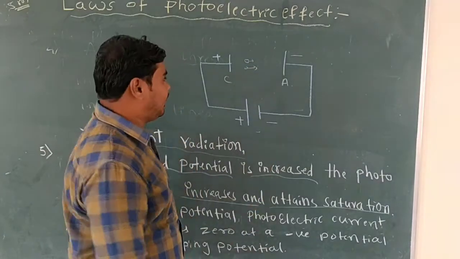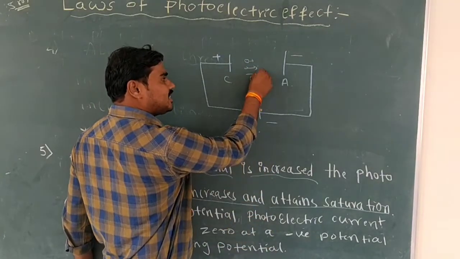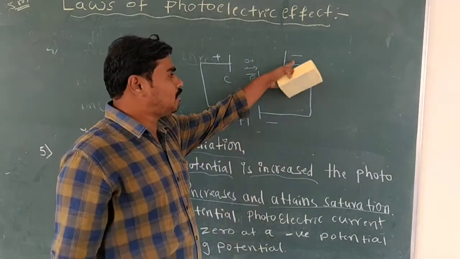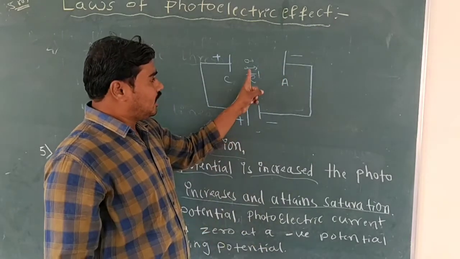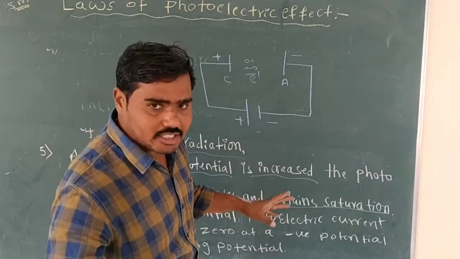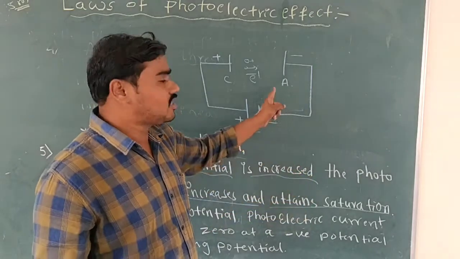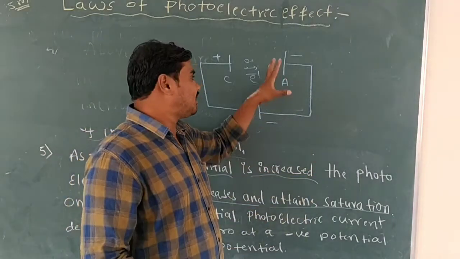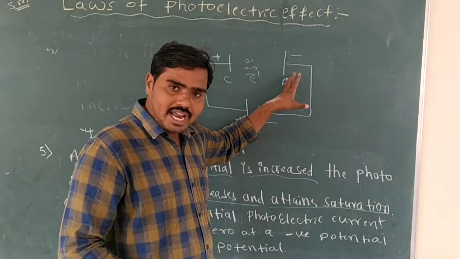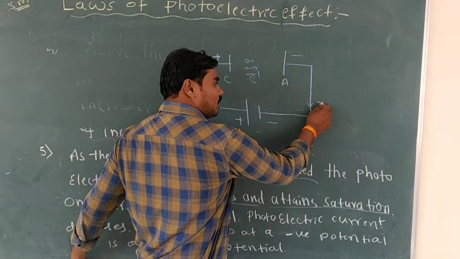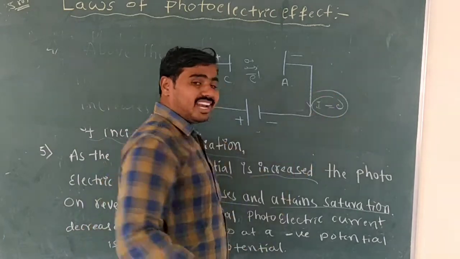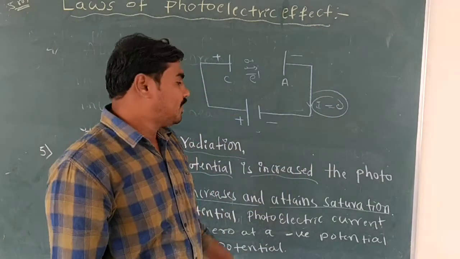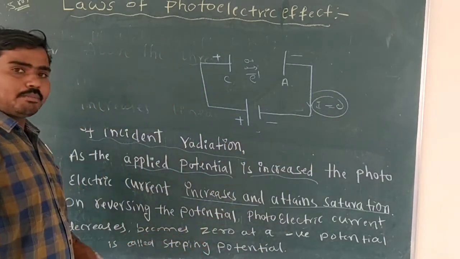The liberated electron's sign is negative and the anode plate's sign is negative. Those two are like charges, so the electrons are not attracted towards the anode. When electrons are not attracted by the anode, the current in the circuit becomes zero, or falls to zero. That is called the stopping potential.